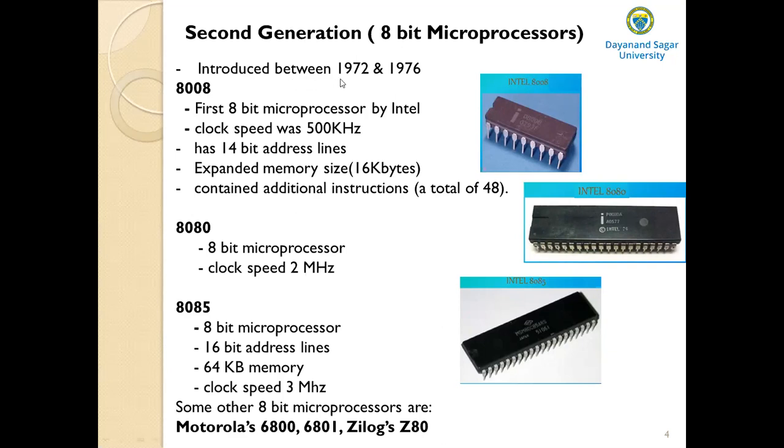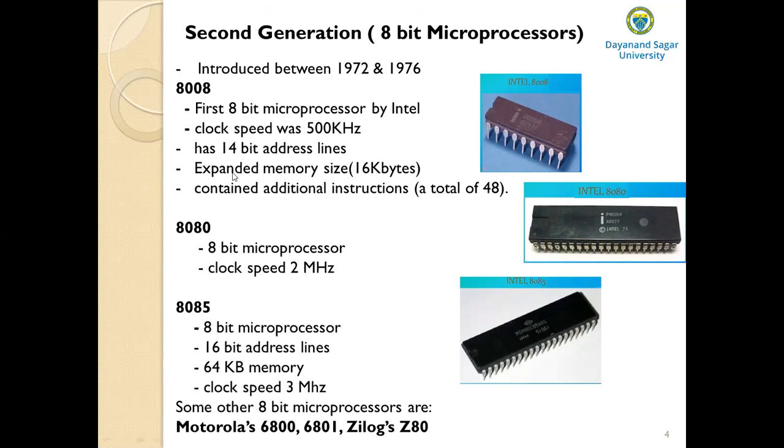They were introduced between 1972 and 1976. And the first 8-bit microprocessor manufactured by Intel was the 8008. So 8008 is the first 8-bit microprocessor introduced by the Intel Corporation. Its clock speed was 500 kilohertz, and it has 14-bit address lines. That means the address bus is 14 bits wide.